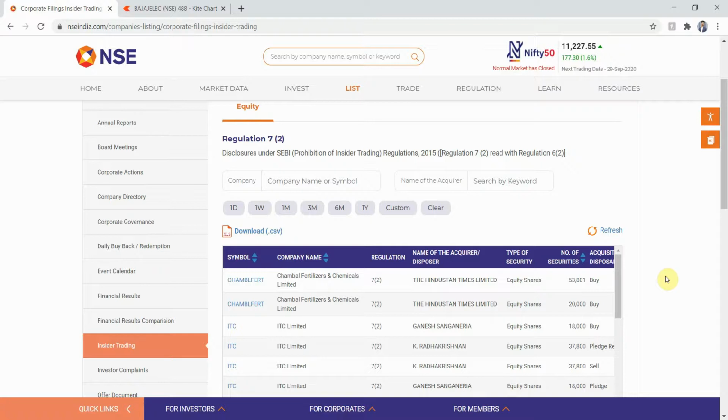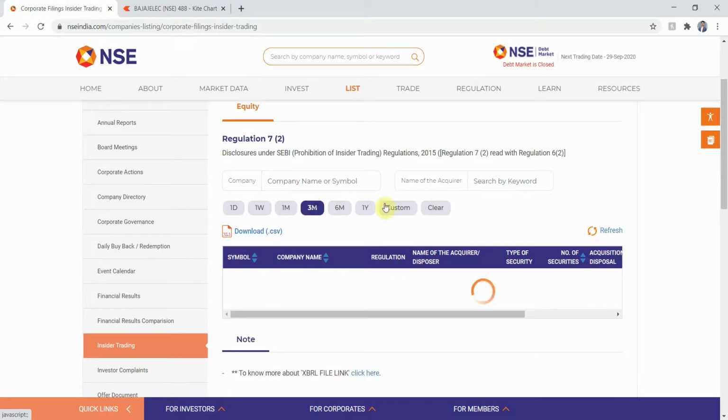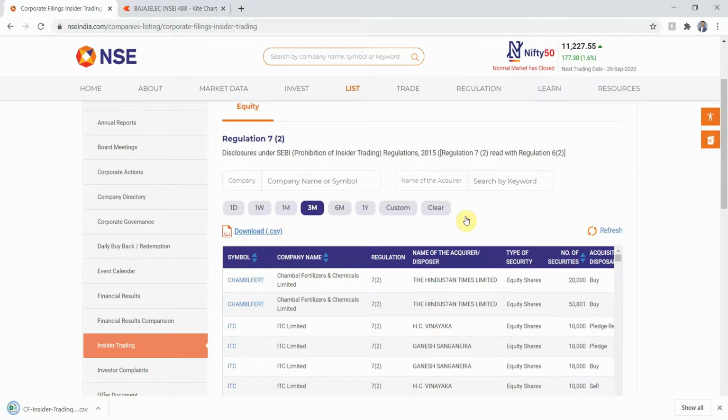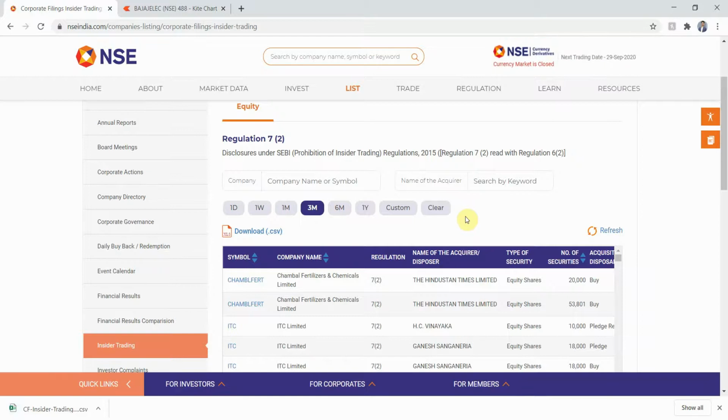My aim for doing this analysis is to make a swing trading watch list for my trading. So for that, I am going to consider a time frame of 3 months. That is, I will download and analyze 3 months of insider trading report. As you can see in this row, you can select the time frame. So I'm going to select a time frame of 3 months.